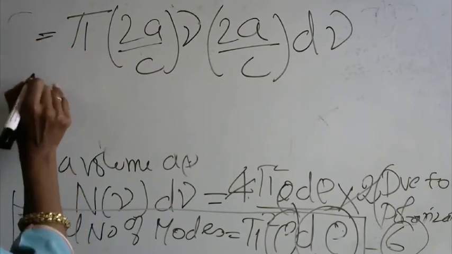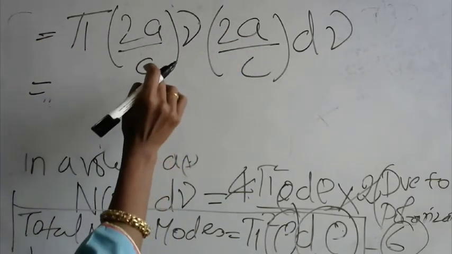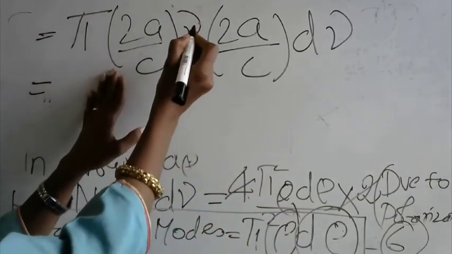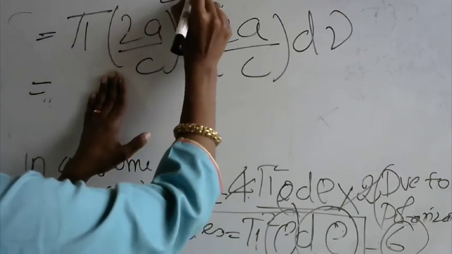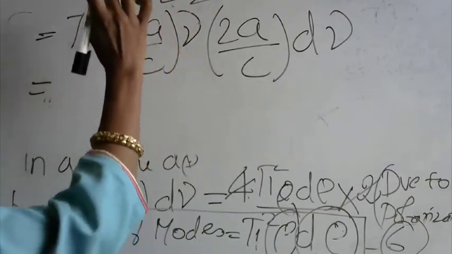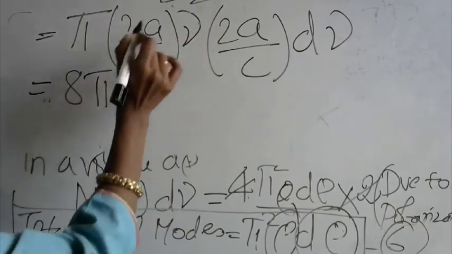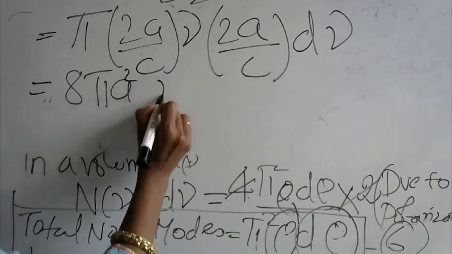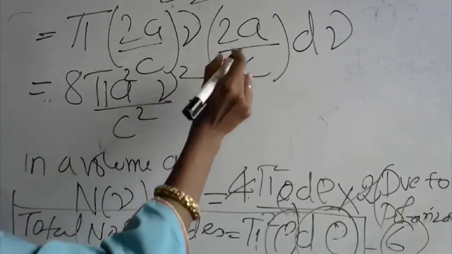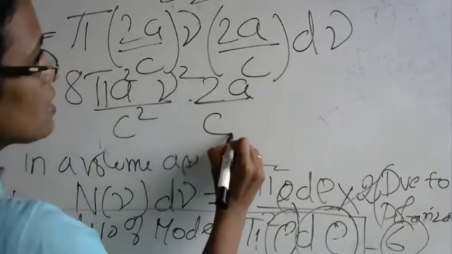You will get 2 into 2 will become 4. But here again there is a square term, rho square, so this will become square here. So this will become 8, no? 2 into 2 into 2, 2 2s are 4, 4 2s are 8. So 8 pi A square nu square by C square into 2A by C.